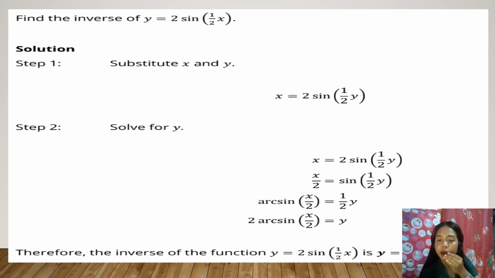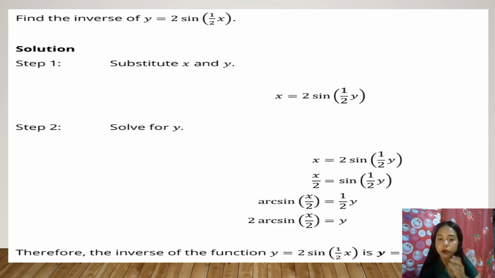After that, you need to what? Divide both sides by 2 to isolate the sine. So we have here x over 2. Why x over 2? Because we divide both sides, so on the x part, you divide by 2, so it becomes x over 2. Why is there a 2 on the right side too? Because you divided by 2. Earlier it was 2 sine over 2, so the 2 over 2 cancels out because it is equivalent to 1. So only sine remains, and you just copy the times 1/2 y.